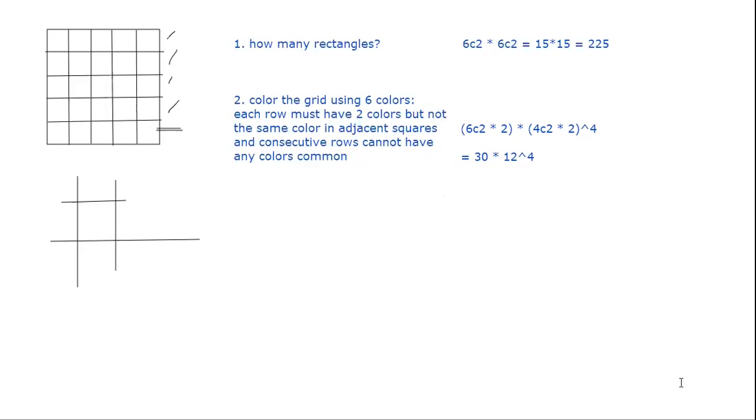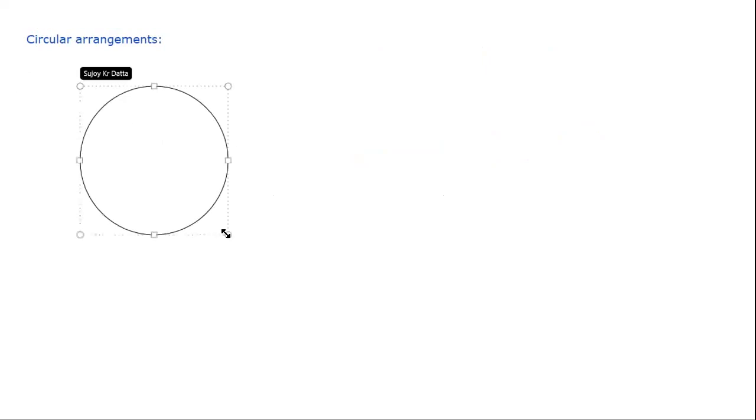Circular arrangements. So for circular arrangements, what we have is two things.